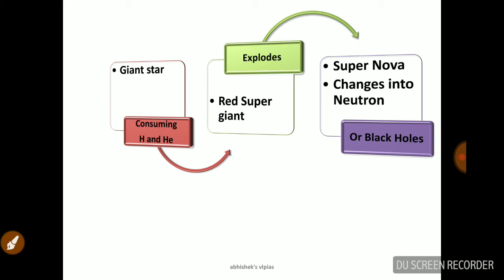And the red giant star, or the red star, consumes hydrogen and helium. Okay, and the red star now gives birth to the red supergiant. This red supergiant will explode at one point and create a supernova. And the white dwarf is a dead star. So after consuming the hydrogen and helium, the giant star becomes a red supergiant. So what happens to the red supergiant? This red supergiant will explode at one point and create a supernova, leaving a neutron star, or it becomes a black hole.